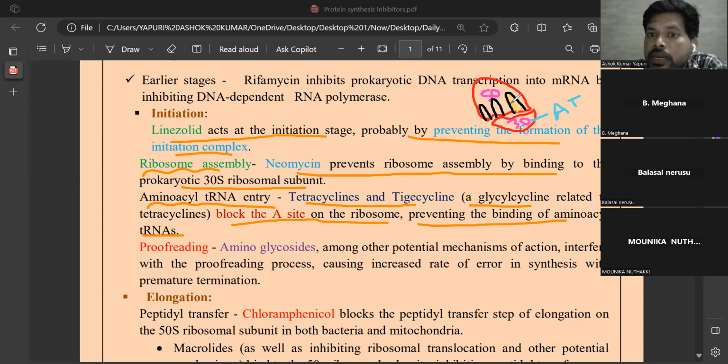Okay, A site, so with help of tRNA, the amino acids will be added here. The amino acids will be added on the A site with help of tRNA, transfer RNA. And when amino acids are adding here, the sequence of reading is happening here, and the true amino acids will enter the P site for formation of a peptide bond. Once a desired peptide bond is formed, that peptide bond enters the E site, nothing but elimination site, and that peptide bond will go outside.